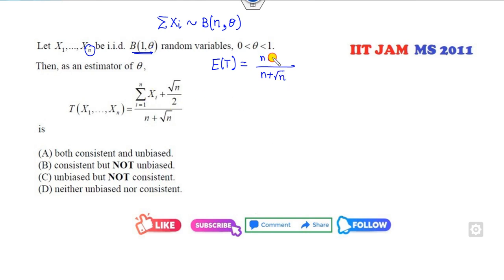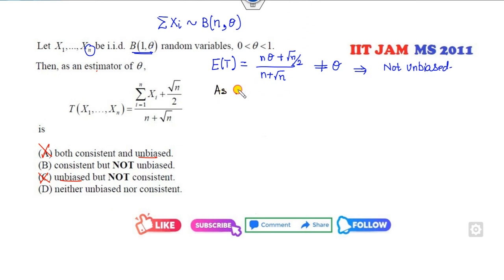It's n theta plus root n over 2. So clearly this value is not theta. Fine. So what does it mean? T is not unbiased. So you can see about the options. He said this is unbiased, so this is cancelled. This is unbiased, this is cancelled. Now how can you check the consistency?